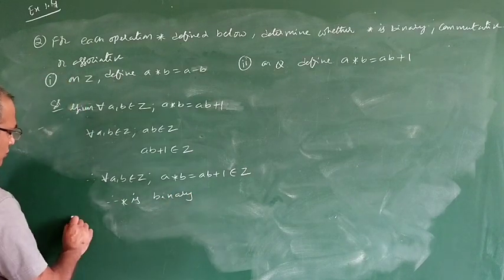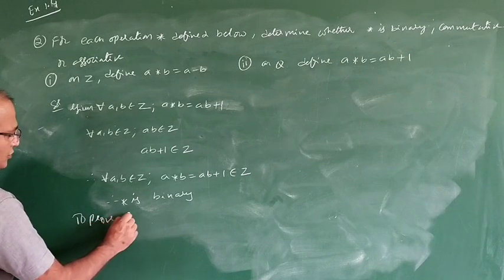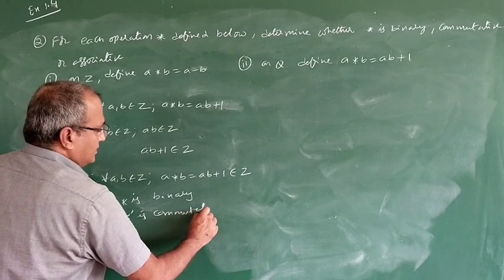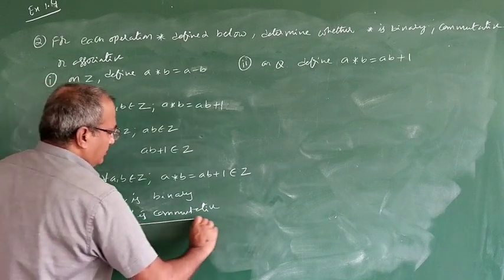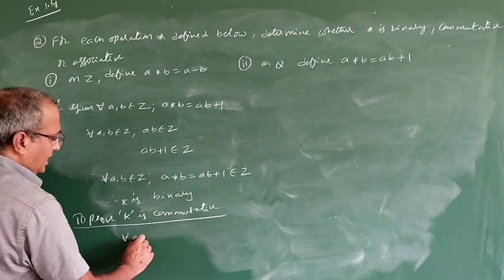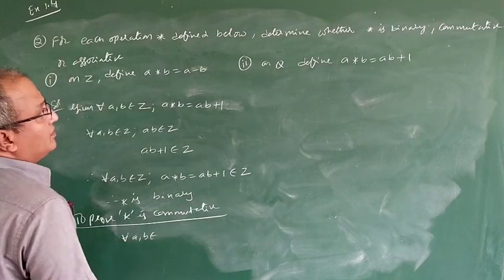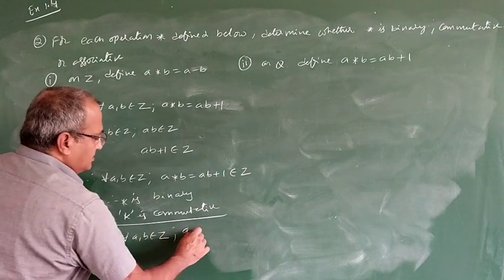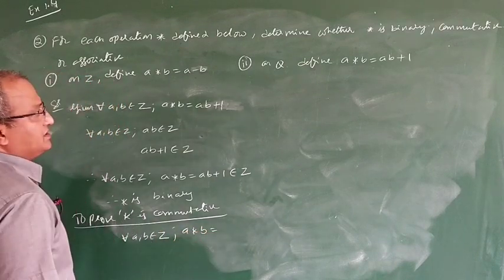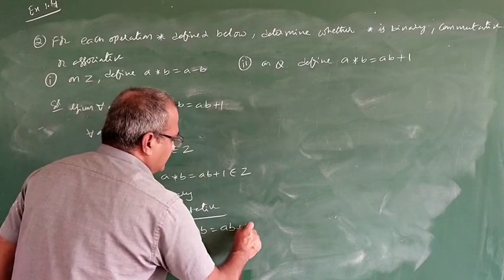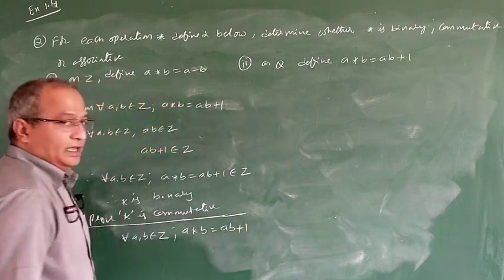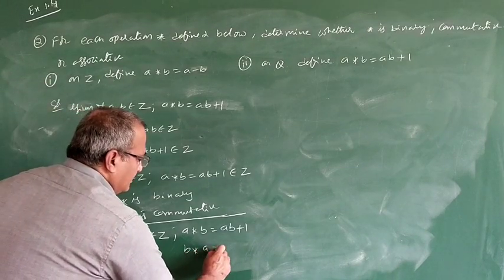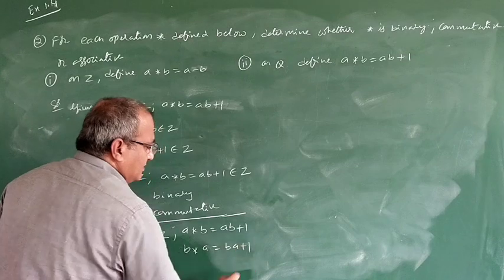Next, to prove star is commutative. For all A comma B belongs to Z, A star B is equal to AB plus 1. Now B star A is BA plus 1.